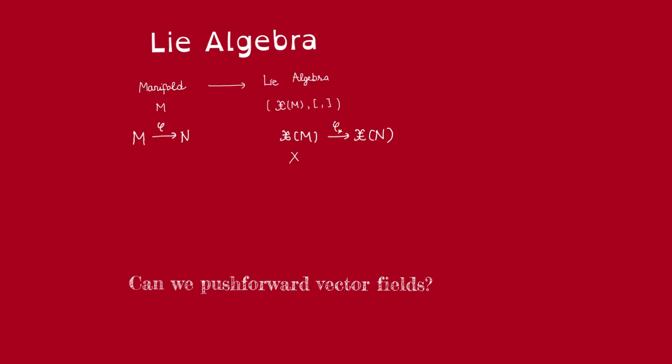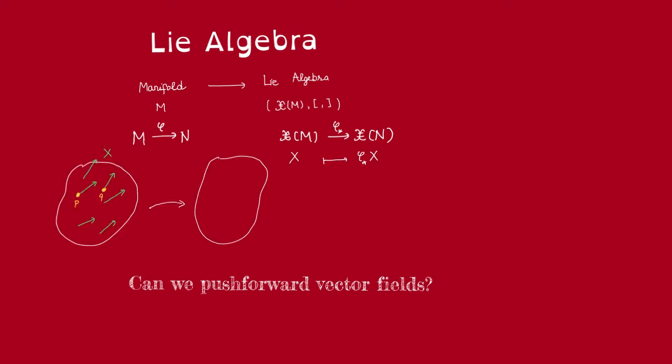Let's take a vector field X on M and suppose that we can actually define the push forward of X. The problem will arise, for example, if two points P and Q here in M map to the same point, say A in N. Then that would mean that both of these vectors have to map to the same vector here at A, right? Because that is the push forward by definition, and the push forward means both of these vectors have to map to this same thing under the differential map, one under the differential map on this tangent space and one under the differential map here. Both of them have to map to this, but there's no reason that they actually have to.